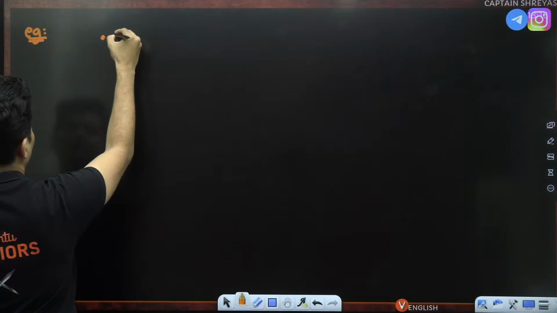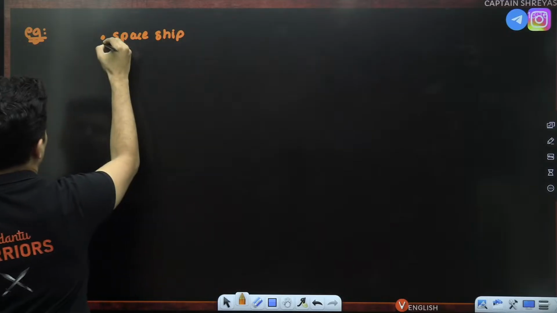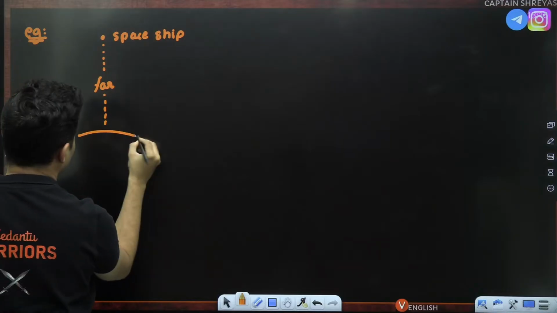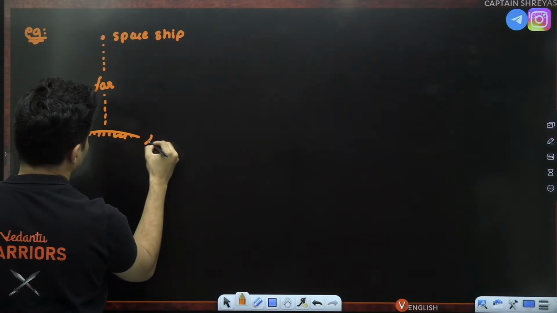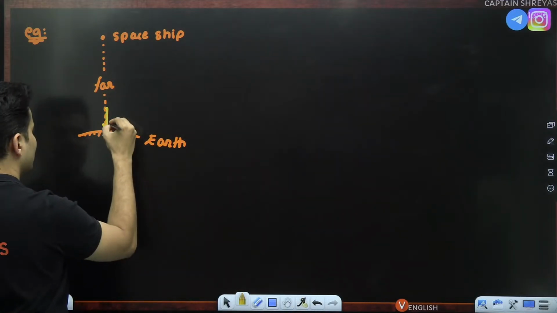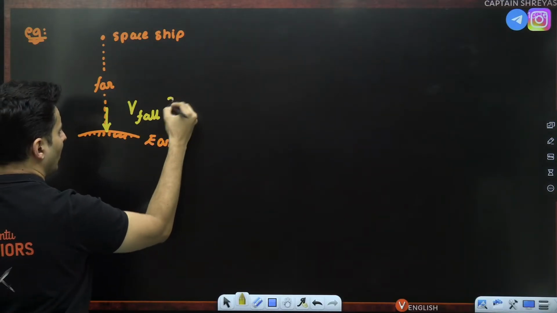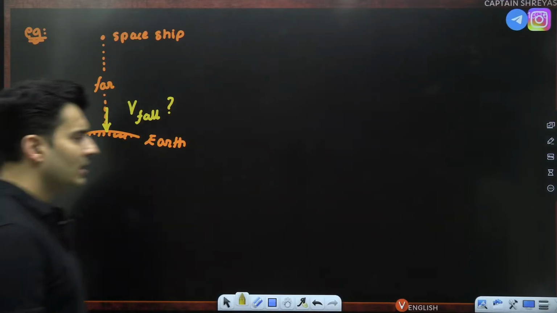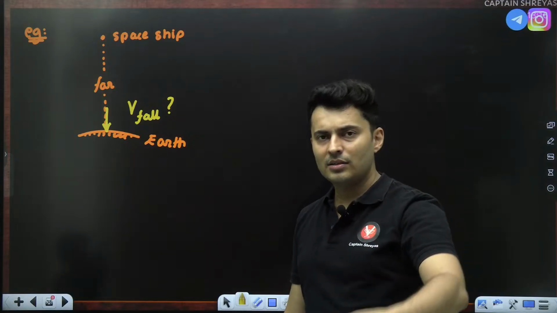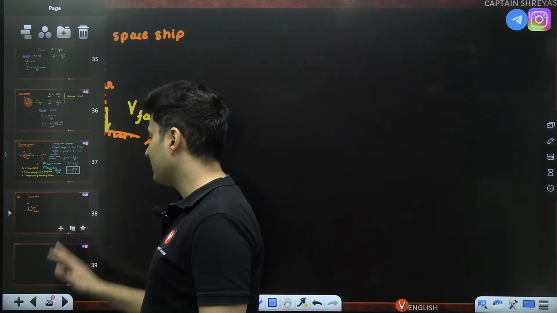This is a spaceship and it is really, really far away. This is the surface of the earth, this is basically your earth. Question is, when it falls on the surface, with what speed does it fall on the earth's surface? There is a spaceship which is very, very far. It slowly gets pulled by the earth and it slowly falls onto the surface of the earth. The question is, with what speed will it fall on the surface of the earth?